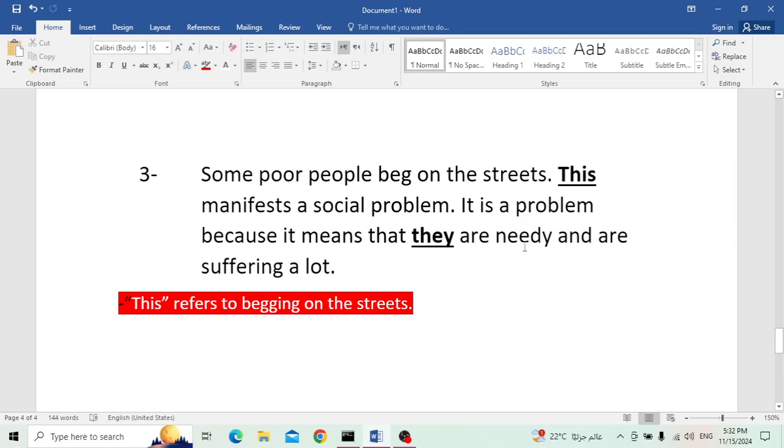It is a problem because it means that, I come back to they, is plural. They are needy. Who are needy? Who are needy and are suffering a lot? Who are they that have the problem? Yes, right, they are the poor people. So they refers to the poor people.